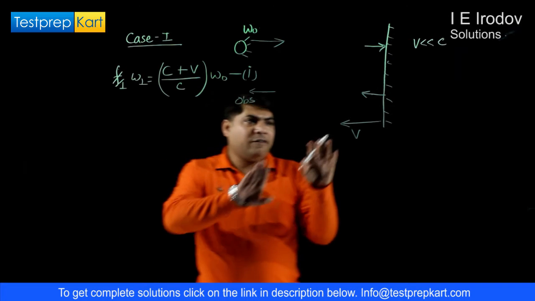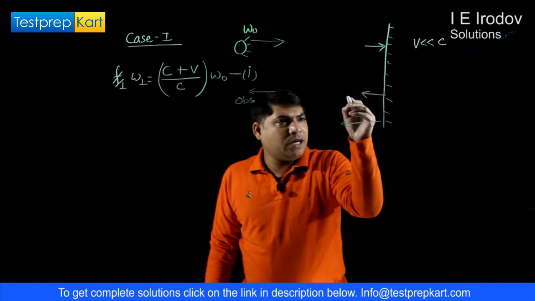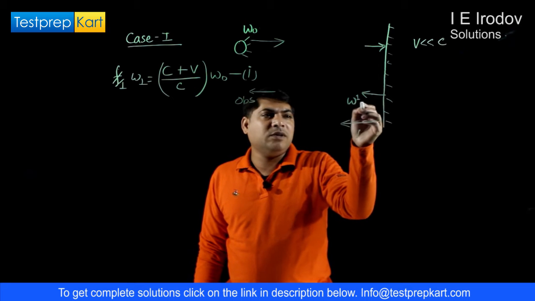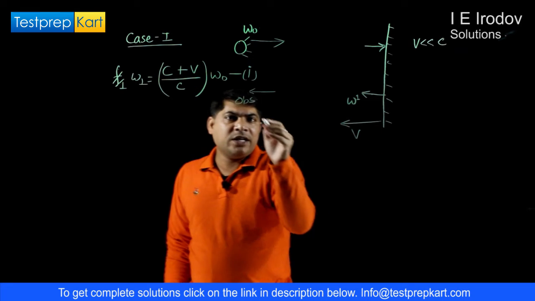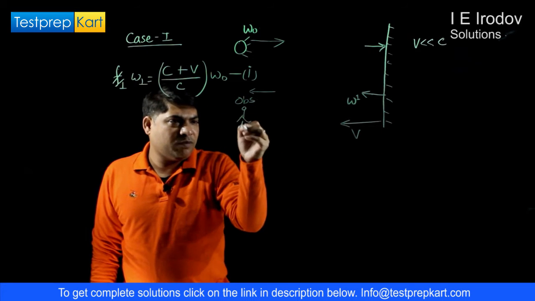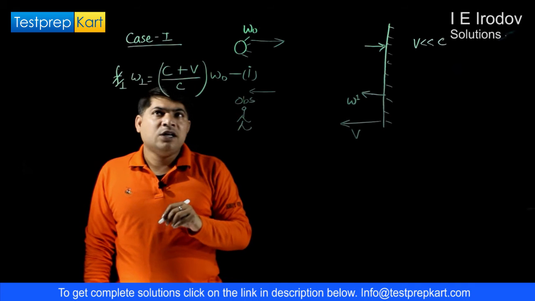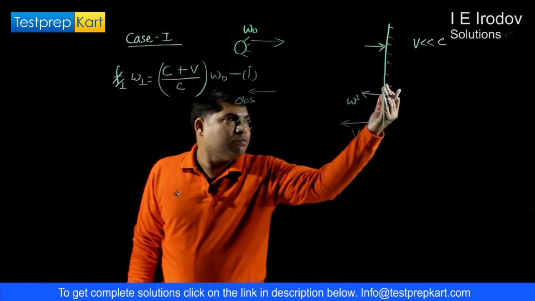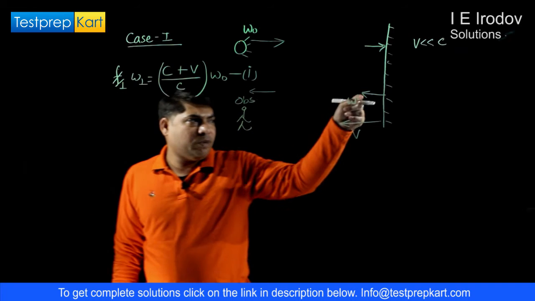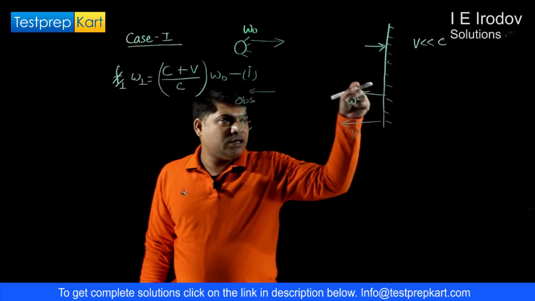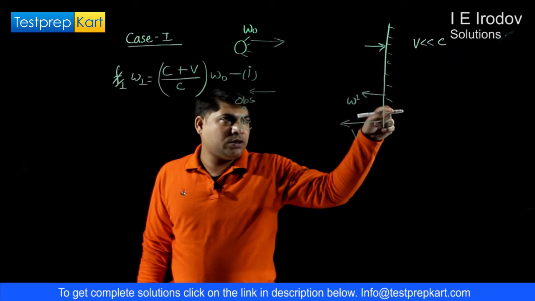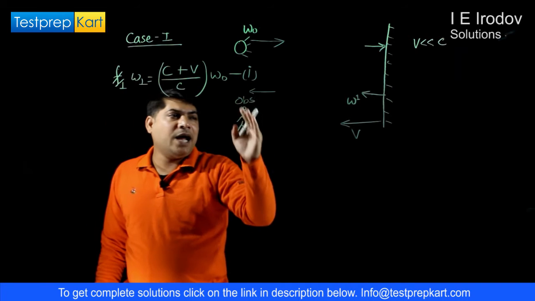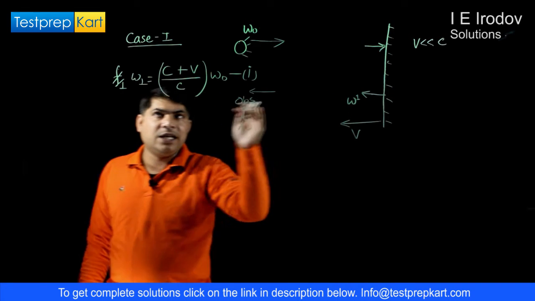Now after reflection, this mirror will reflect a wave of frequency omega 1, which is being received by an observer. So in case 2, it behaves like the source is moving towards the observer, because this mirror, after reflection, will act as a source. So the source is moving towards the observer and the observer is stationary.